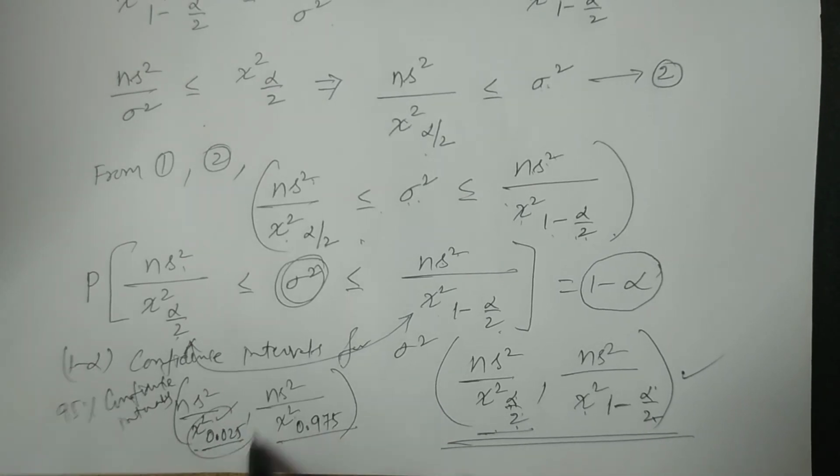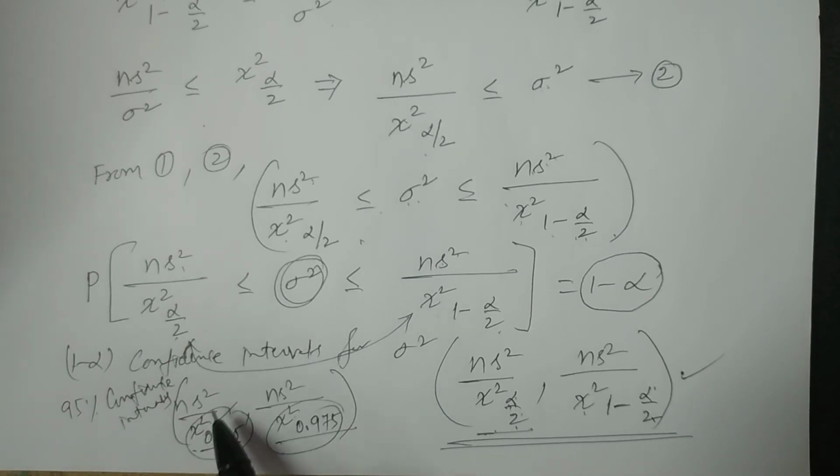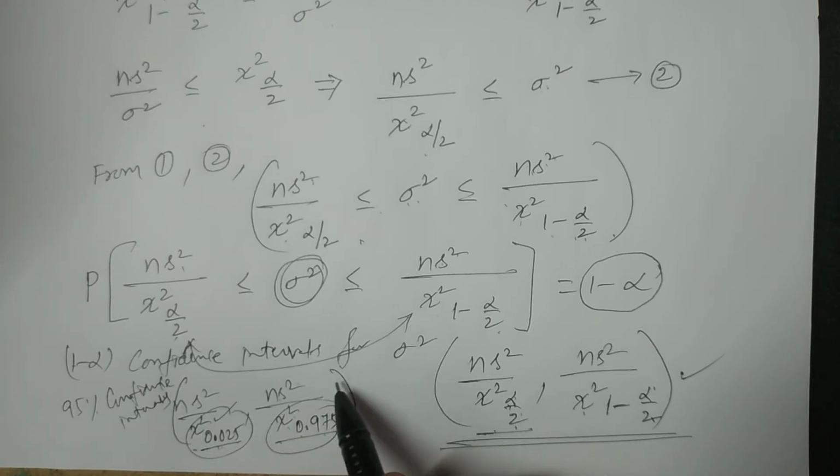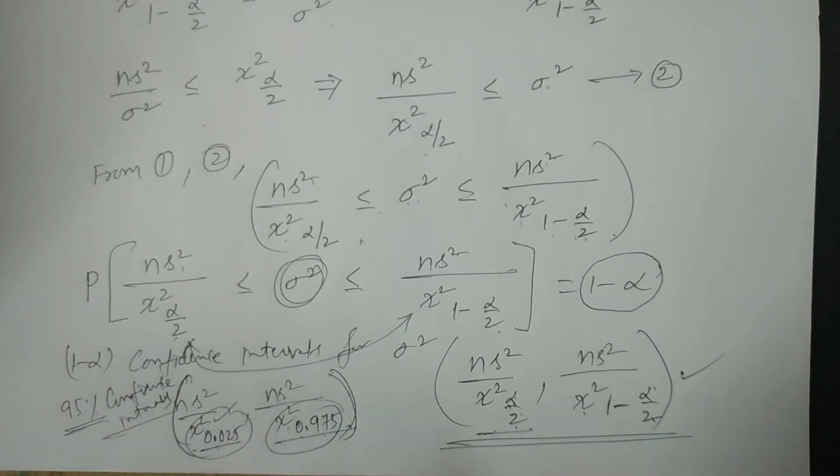These are the two significant values we have to obtain, so that ns square by chi-square 0.025 and ns square by chi-square 0.975 give the 95% confidence interval for the population variance sigma square of the normal population, right?